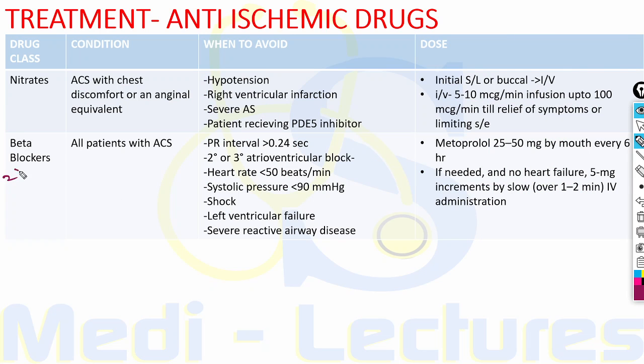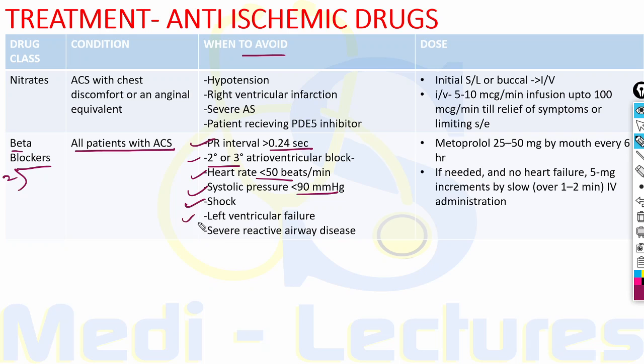Now coming on to the second drug class, that is beta blockers. These should be given in all patients with acute coronary syndrome, but there are certain contraindications like prolonged PR interval more than 0.24 second, second degree or third degree AV block, bradycardia with less than 50 beats per minute, systolic BP less than 90. Since these drugs will decrease the contractility as well as heart rate, these are the contraindications.